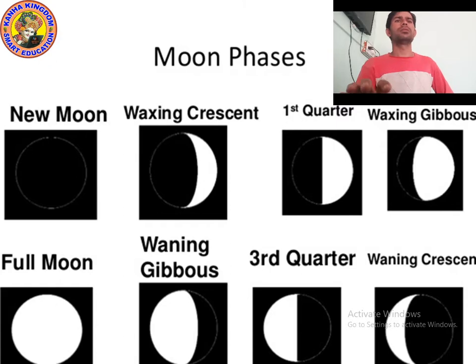What is a solar system? The solar system consists of the sun, the moon, eight planets, asteroids, and comets. All these different bodies form the solar system. We know that the planets are Mercury, Venus, Earth, Mars, Jupiter, Saturn, Uranus, and Neptune. Pluto is not included; Pluto has been removed.